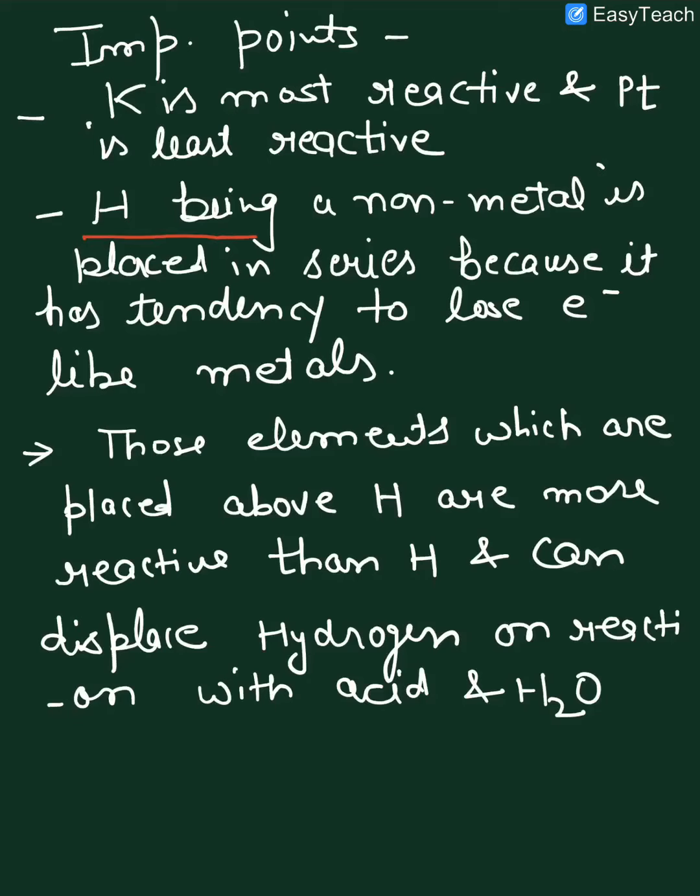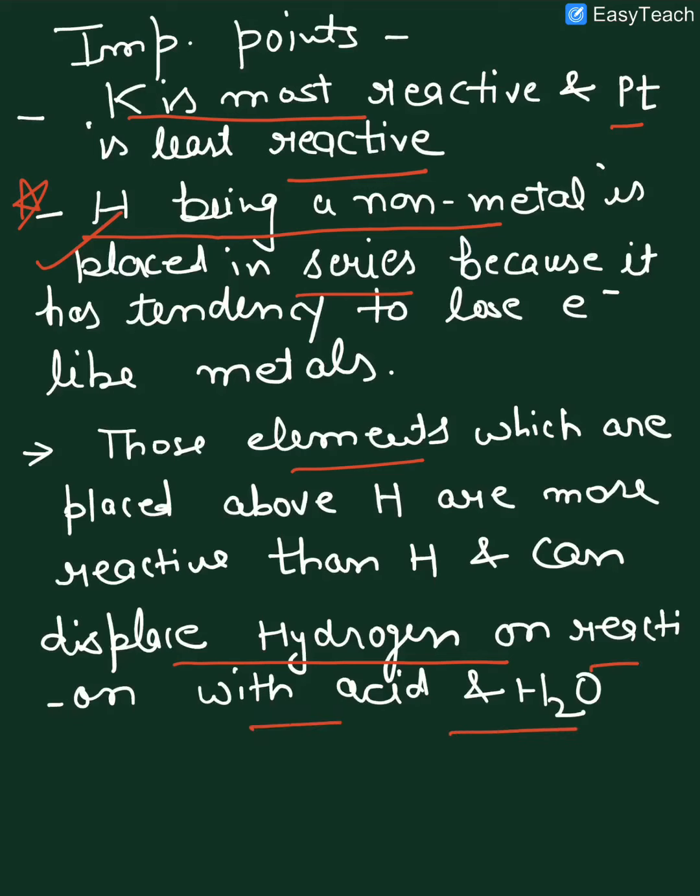So you must learn this series to understand which elements are more reactive than hydrogen and which are less reactive than hydrogen. So all these are the important points which we can write, which we can study, related to why hydrogen is placed in this series of metals. This is also an important part which can be asked. What is the most reactive metal? What is the least reactive metal? Then which type of elements can release hydrogen or displace hydrogen and which cannot displace hydrogen? All these are important points which you must learn.